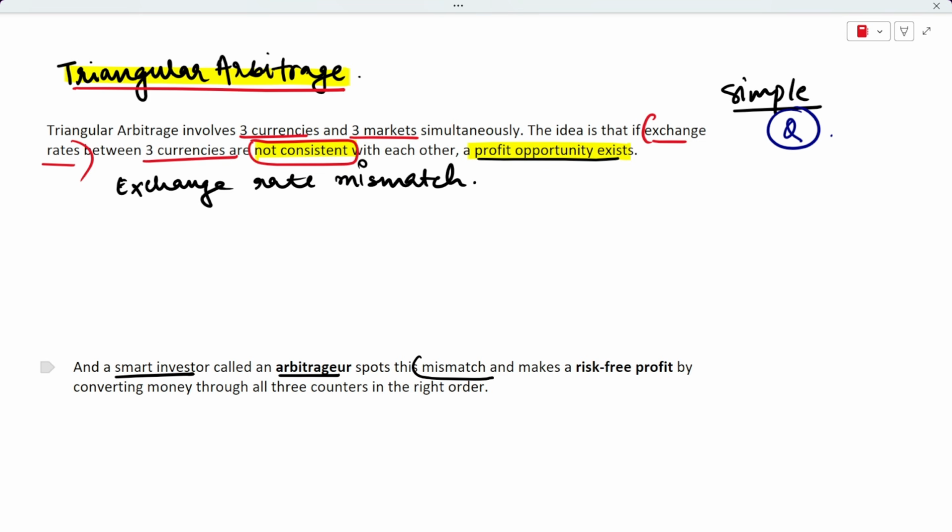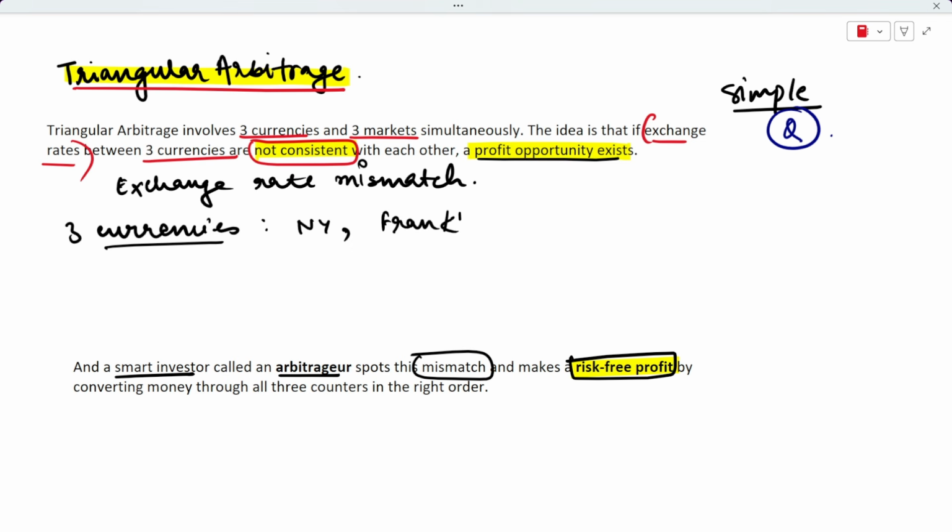So he will look at this mismatch and he will make a risk free profit out of it by converting his money through all the three markets, right? So let's imagine that we have three currency exchange counters with us. One exchange counter is in New York, one is in, let's say, Frankfurt, and one exchange counter is in London. So we have taken three markets here, and the markets, like I've mentioned, are in New York, Frankfurt, and London.